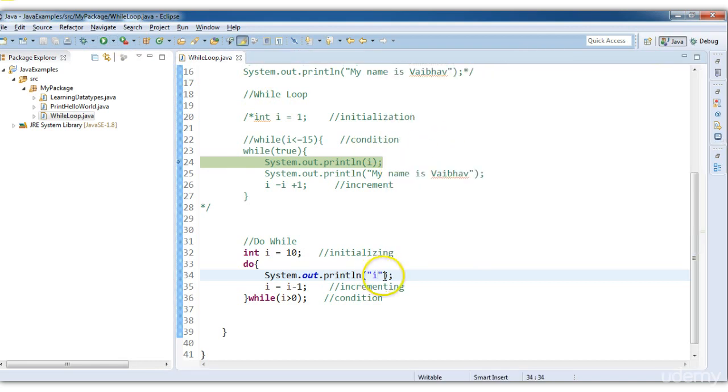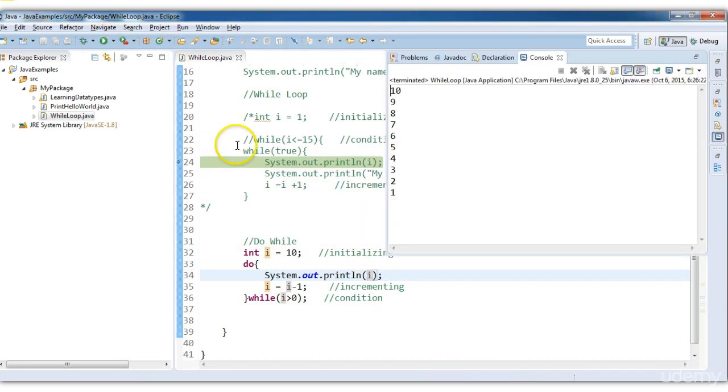Oh, it printed I. I have to print the value of variable I. Now execute it. See, 10, then it decremented and becomes 9. Then it checks if I is greater than 0. Yes, it is greater than 0, so it comes again into the loop. Then it prints 9, then it becomes 8. So you can increment as well as decrement in the looping concept in Java.